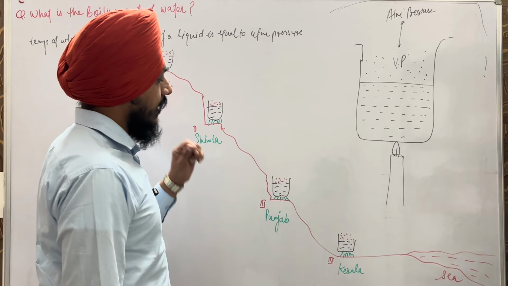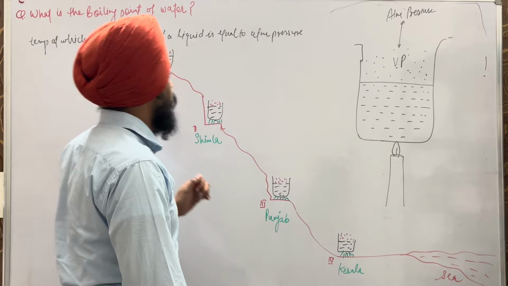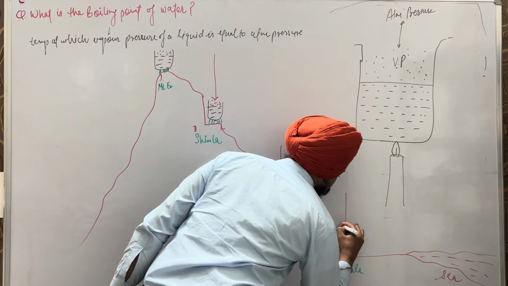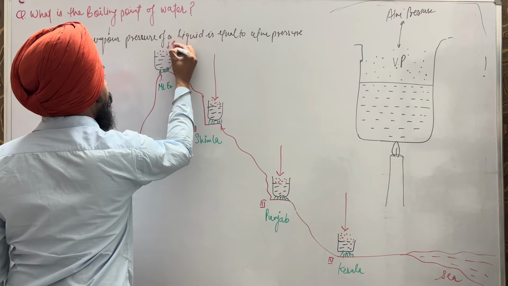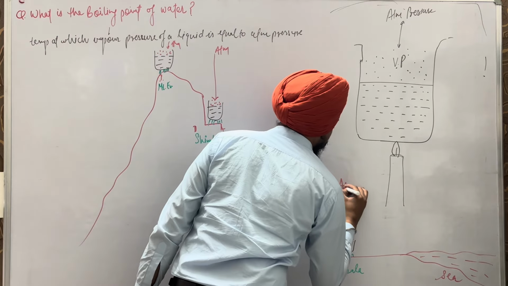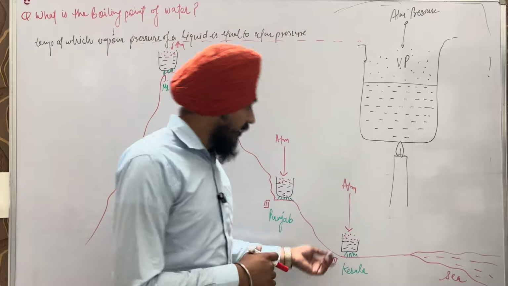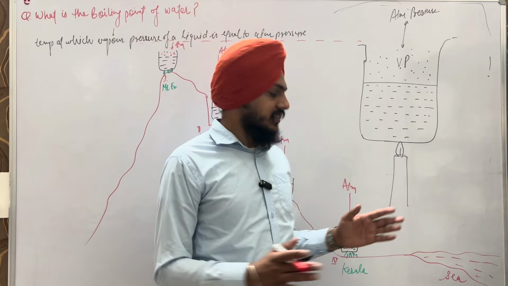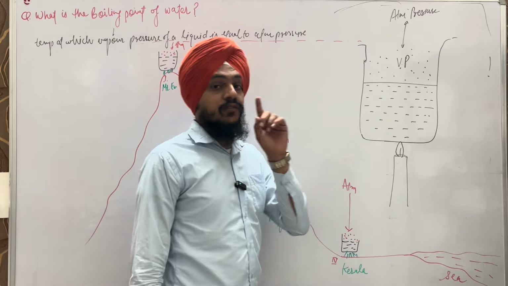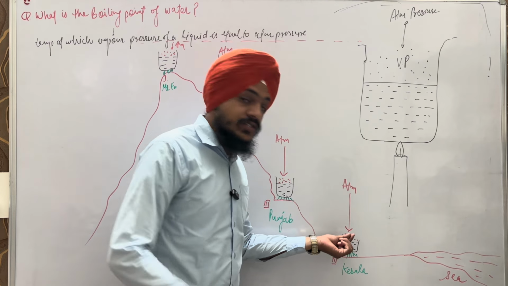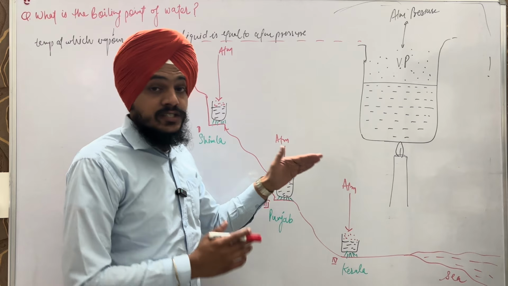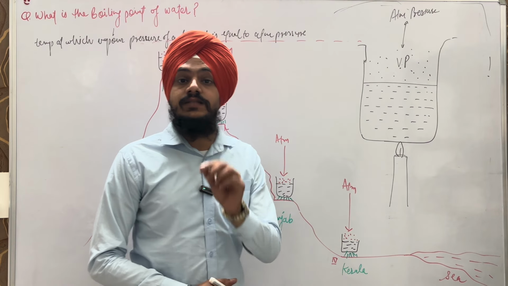So we can understand about the atmospheric pressure. These beakers experience atmospheric pressure. In Kerala, atmospheric pressure is very high as compared to these other places. If the atmospheric pressure is very high, the vapor pressure also has to become high to become equal to the atmospheric pressure so that this liquid reaches its boiling point.